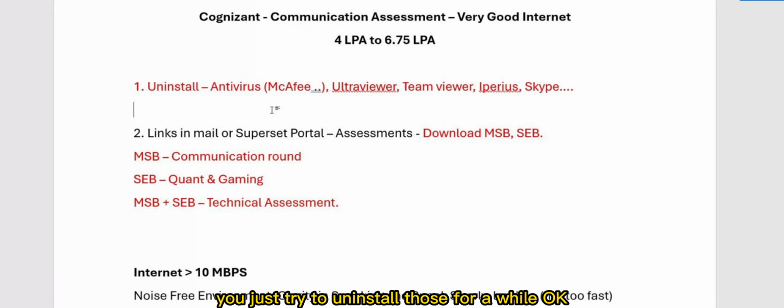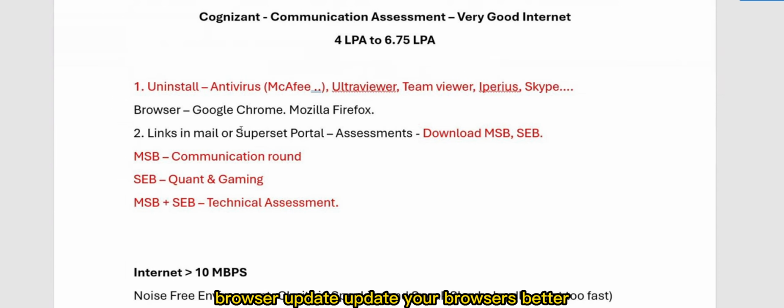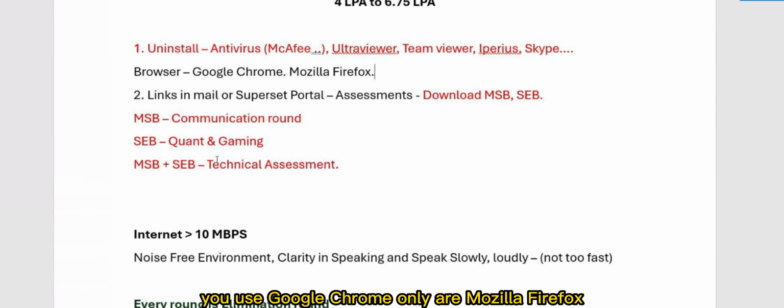Regarding the browser, update your browsers. Better to use Google Chrome only or Mozilla Firefox, but the first priority is Google Chrome. If not, go for Mozilla Firefox. Right, so fine. And how to start, please make sure.